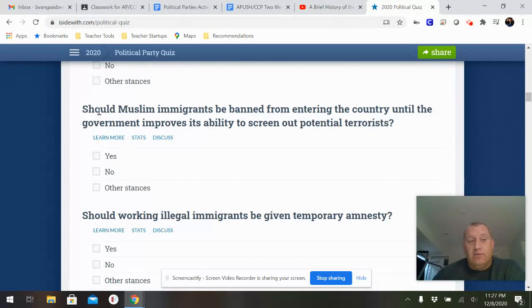results will be. So, it could go on to should Muslim immigrants be banned from entering the country until the government improves its ability to screen out potential terrorists? So again, they're getting very specific on immigration issues. And if this is kind of one of your big issues, then maybe you spend more time on this.